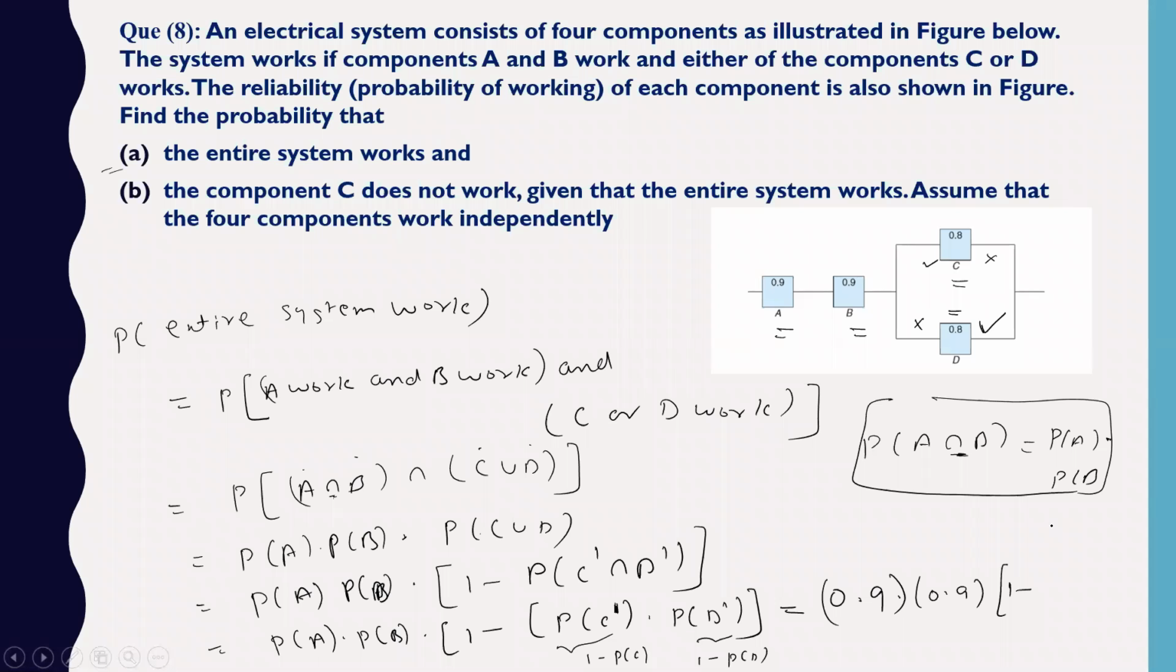So quickly solve 1 minus 0.8 with a calculator. Where is my calculator? Okay, so this is 1 minus 0.8, so this will be 0.2, into 1 minus 0.8, which is also 0.2. When you solve this, you will get 0.78 approximately. So this is the answer of A.